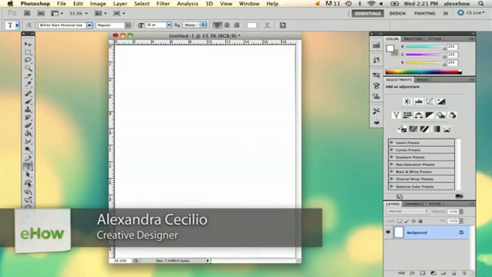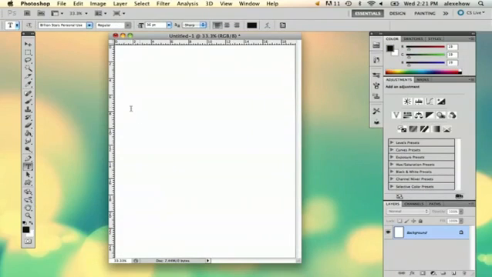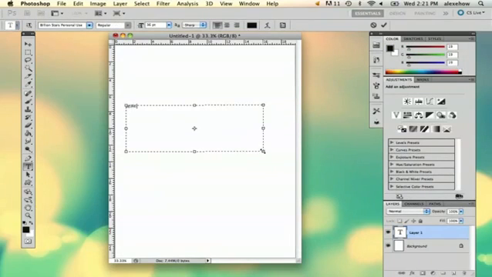My name is Alex, and I'm going to show you how to make a monogram in Photoshop. So I'm going to pick a text that I really like first, and I'm going to put my initials.